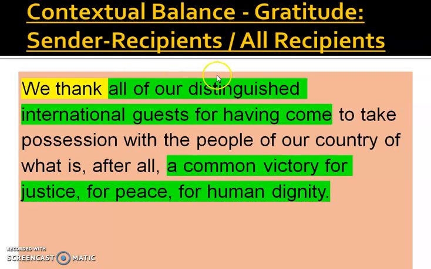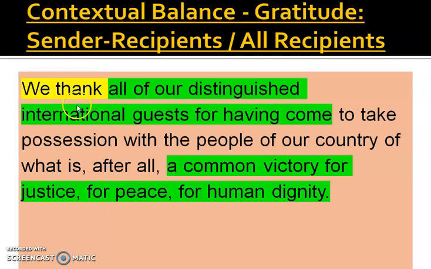Then we have another contextual balance, where gratitude has been shown: the sender, the person who is giving the gratitude, and the recipient. And then it is extended to all the recipients. Let's see. We thank, that means the sender.